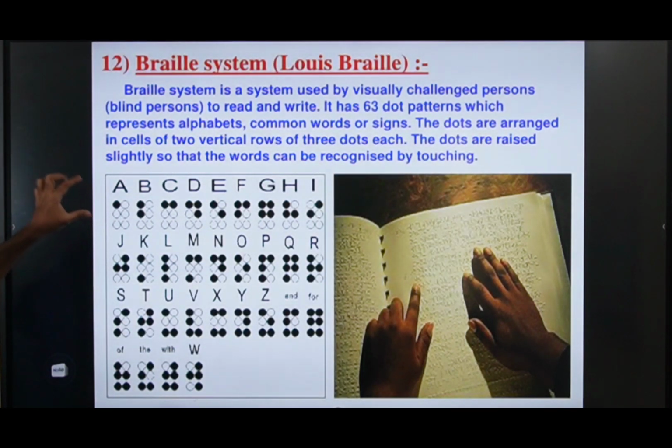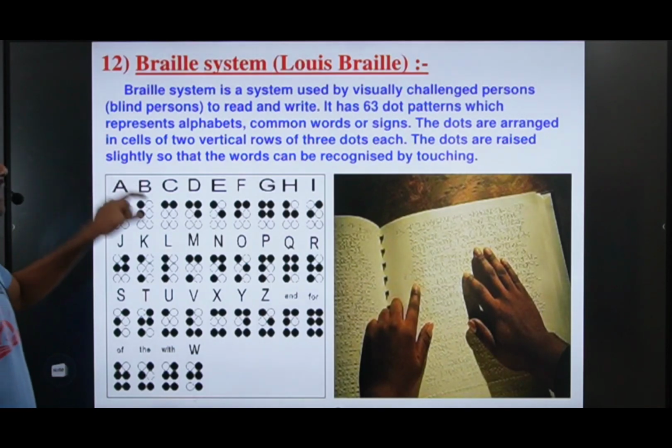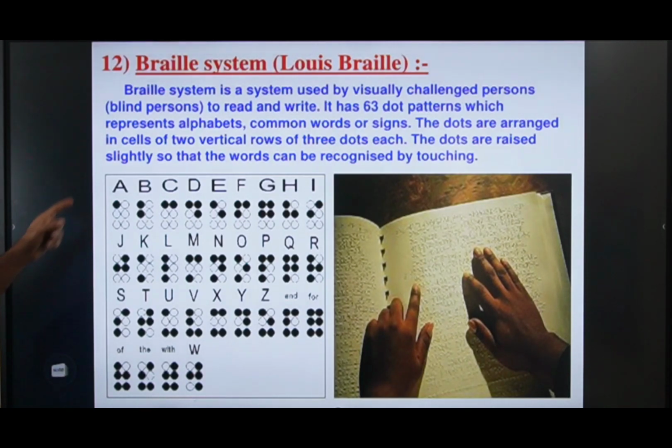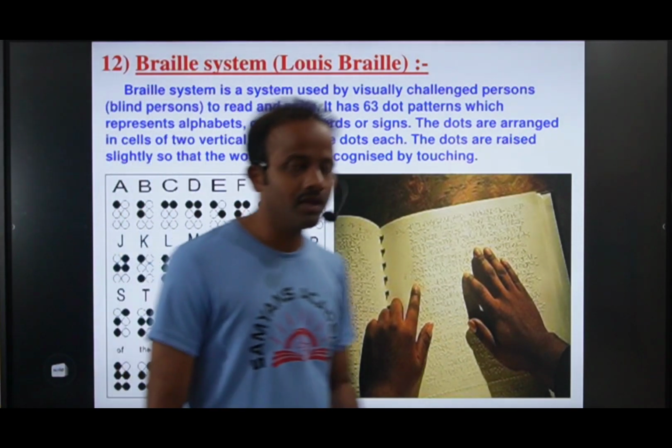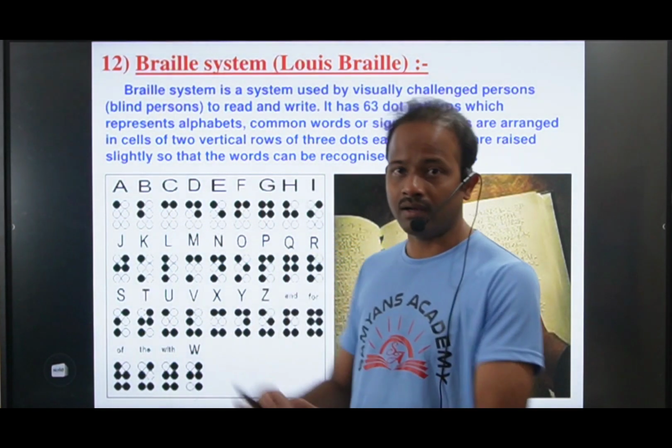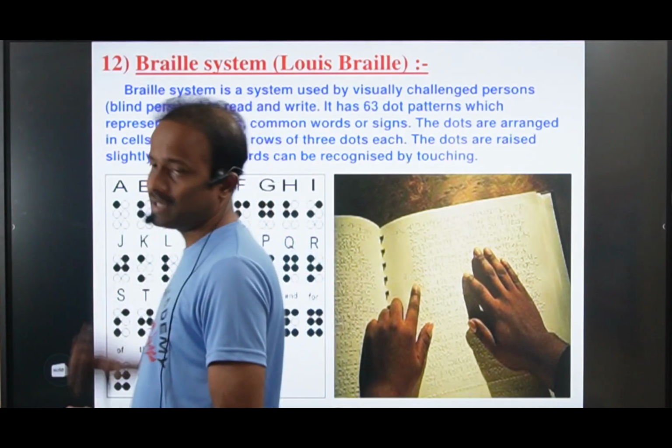Now this is what we call the Braille system. Here we have 63 dot patterns which represent the alphabet, common words or signs. The dots are arranged in cells of 2 vertical rows of 3 dots each. The dots are raised slightly so that the words can be recognized by touching. By using this Braille lipi, blind people can read the letters easily.